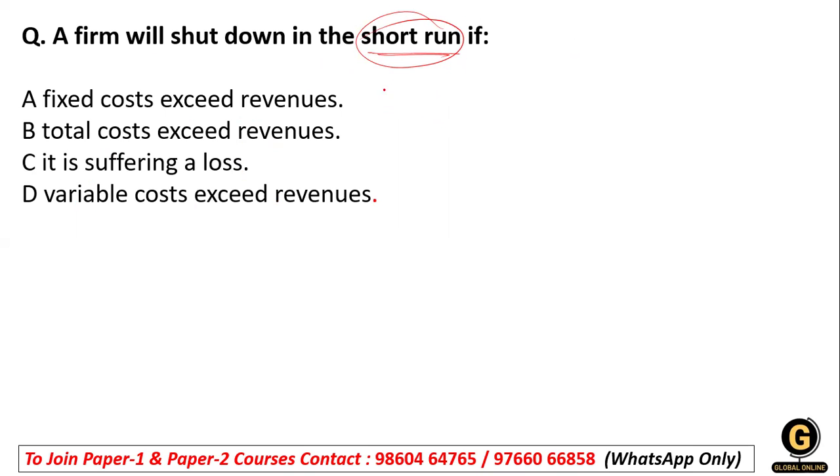Here you can see, fixed cost is exceeding the revenue, total cost is exceeding the revenue. If you are not earning revenue, then whatever the cost we are spending is going to be a loss.